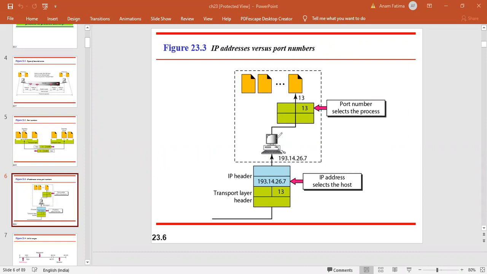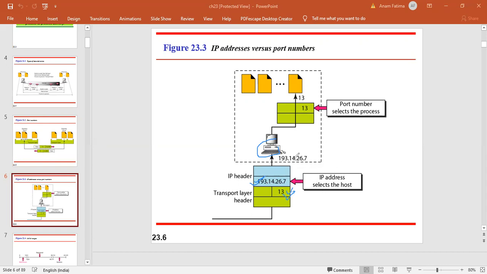Suppose we have a client system. It has to send the source IP address and the destination IP address, and you also mention the destination port number. These two combined are responsible for your end-to-end delivery. They will see that your packet reaches the identified process. So you mention your destination IP address, and also its port number.